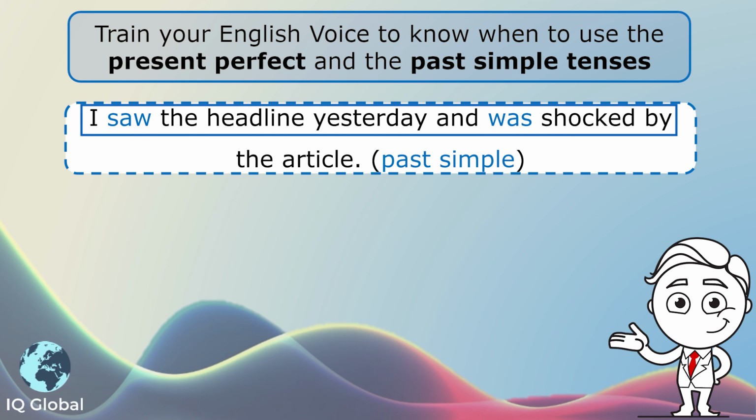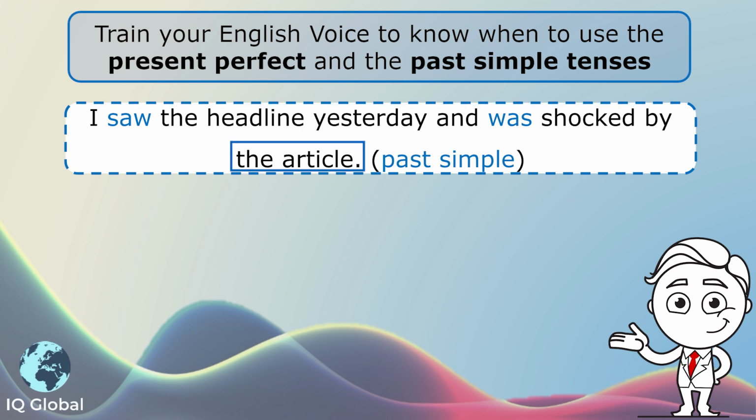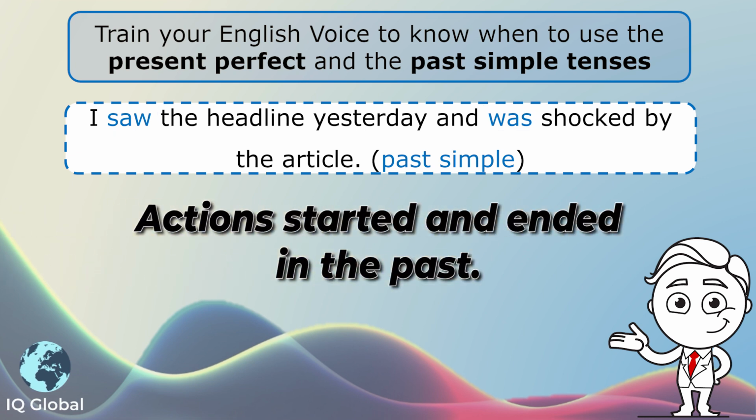Sentence 2. I saw the headline yesterday and was shocked by the article. This is the past simple tense. We know that because of the word saw and was shocked. So both of these happened yesterday. So the action started and ended in the past. It is not continuing in the present. It is in the past, past simple.